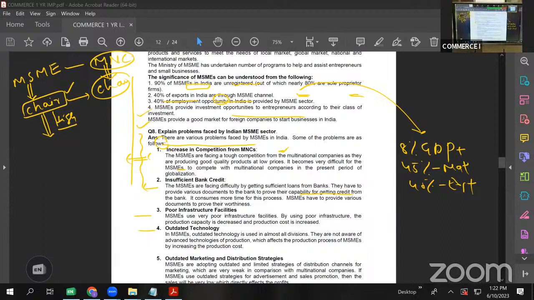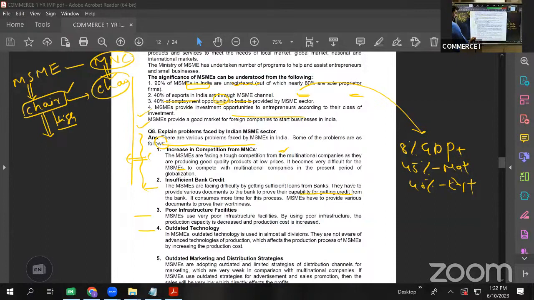They do not have sufficient funds to purchase the new technology. They are lagging behind because of this lack of advanced technology. They will not be able to produce goods on a large scale. They will not be able to produce goods of very superior quality because they are still following the conventional and traditional methods of production without adopting advanced technology.